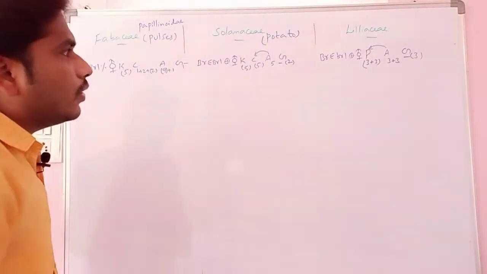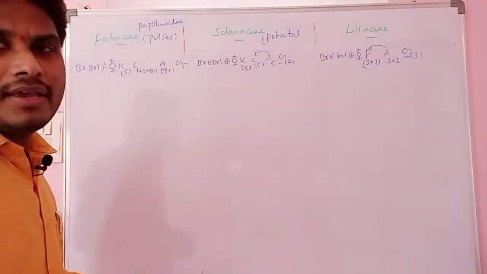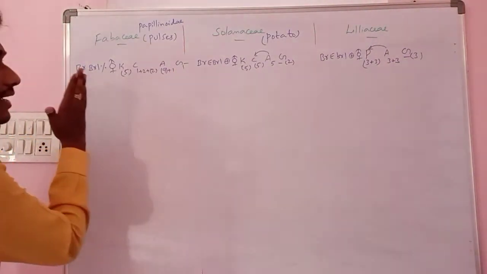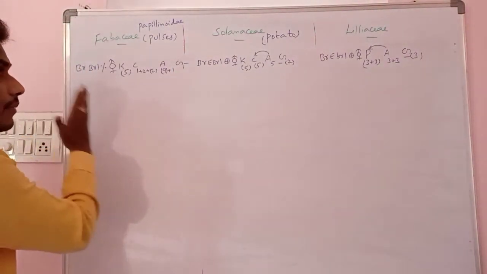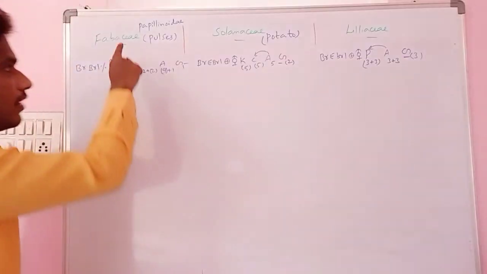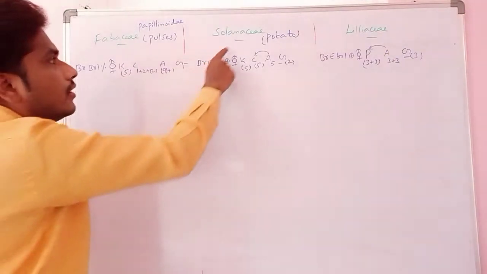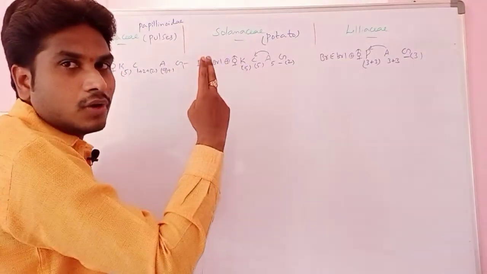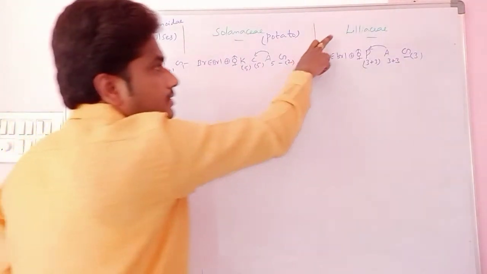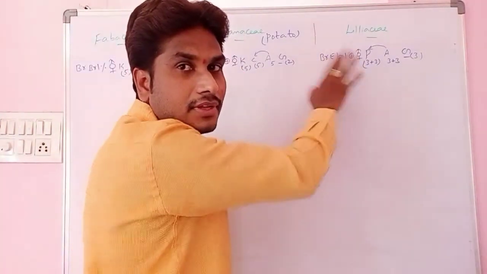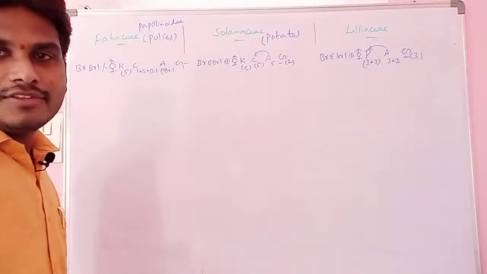And here particularly, why are we arranging them like this, in serial manner: Fabaceae, Solanaceae, Liliaceae. Fabaceae, unilocular, one number, easily we can remember. Solanaceae, bilocular, two number, second number, and Liliaceae, trilocular, third number, that's why third Liliaceae. In this pattern we are arranging here for remembrance.